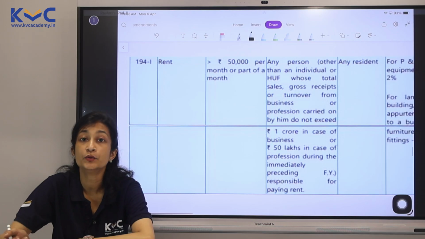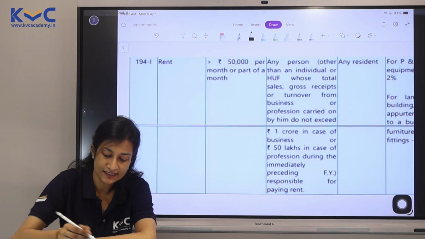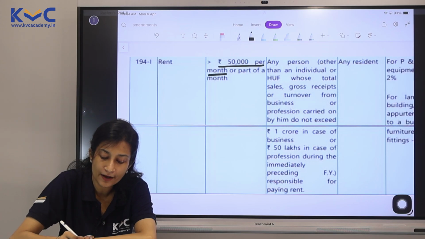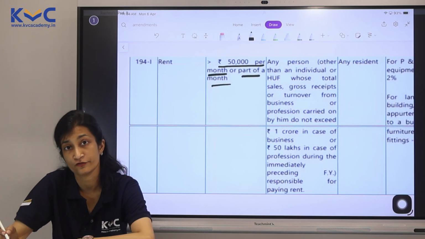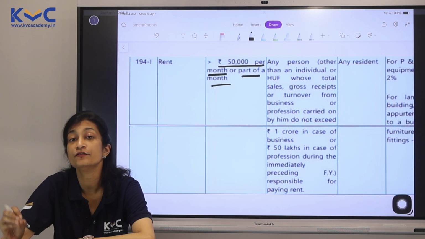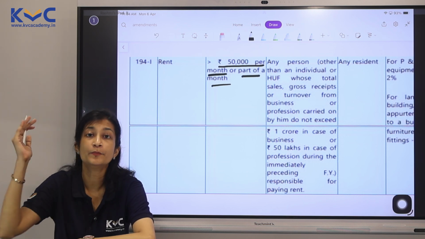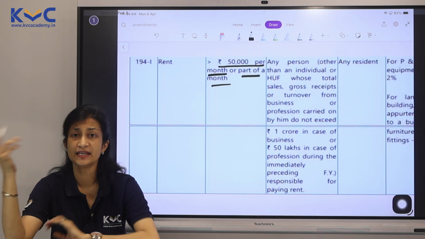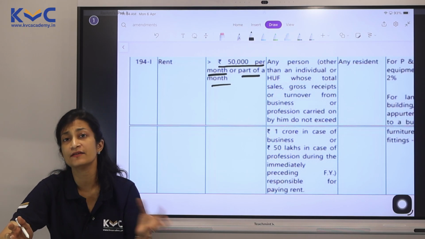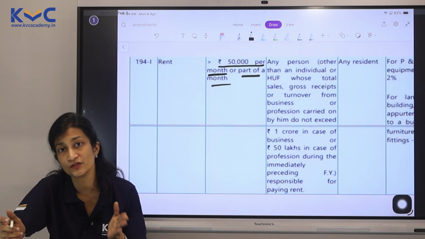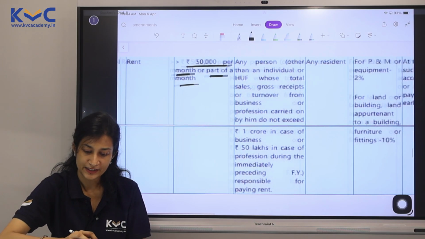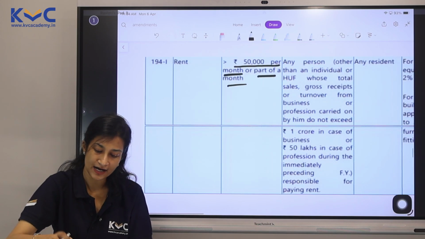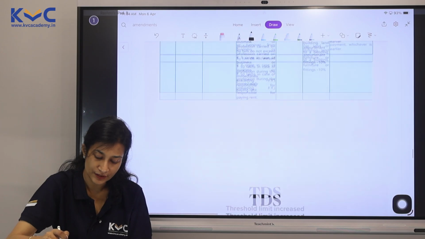Next one is with regard to rent. As far as rent is concerned, it has now become 50,000 per month or part of a month thereof. So if the amount is exceeding 50,000 per month, we are not bothered about the entire year. It has now come to per month. So maybe they are paying rent only for 2 months and they are paying 70,000, still TDS is going to be applicable. Please be careful here. It is 50,000 per month or part thereof. This is 194I.